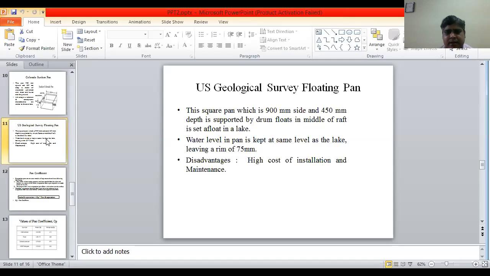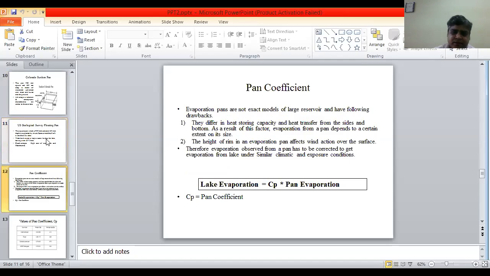This is a square pan, 900 mm side and 450 mm deep, supported by drum floats in the middle of a raft set afloat in a lake. Water level in the pan is kept at the same level as the lake, leaving a rim of 75 mm. Disadvantage is high cost of installation and maintenance.